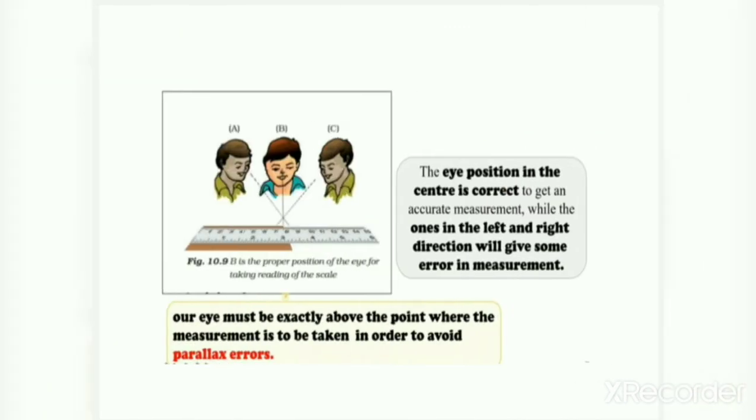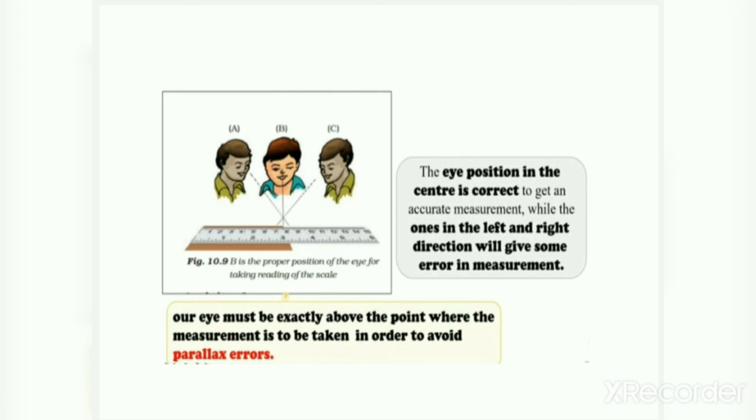Next thing you have to remember while measuring is that the eye position in the center is correct to get an accurate measurement, while the ones in the left and right direction will give some error in measurement. Means the position of your eye must be in the correct position, otherwise you get an inaccurate measurement.